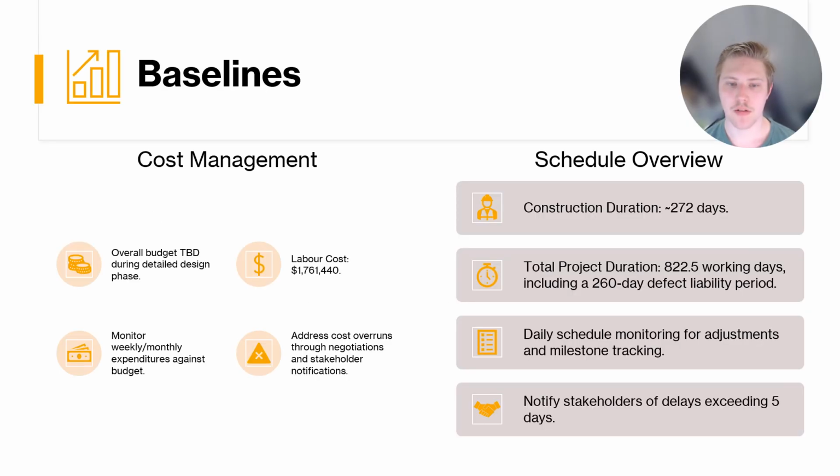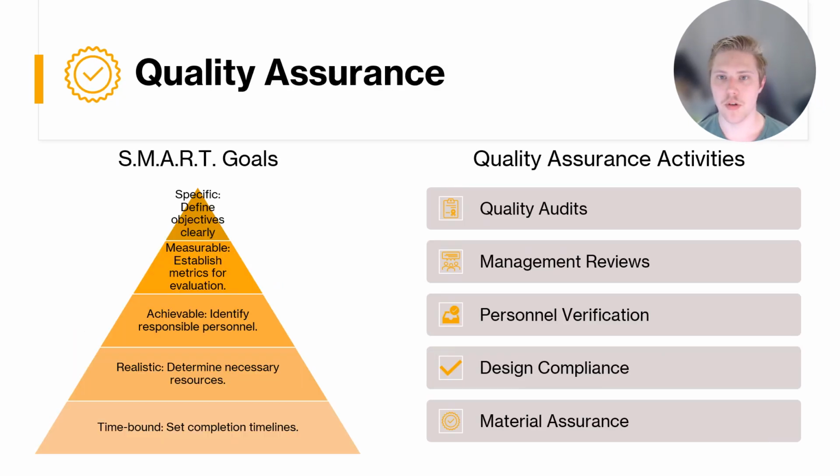For any good project report, baselines are important. So for our project, we elected for a cost management baseline and a schedule overview baseline. Notable parts of this were labour cost, construction duration, and total project duration. Quality assurance is an important part of a monitoring and control plan, with the quality having to be assured. For this, we use SMART goals and quality assurance activities. Notable ones for this would be quality audits, personnel verification, and design compliance, especially useful for an aged care facility.